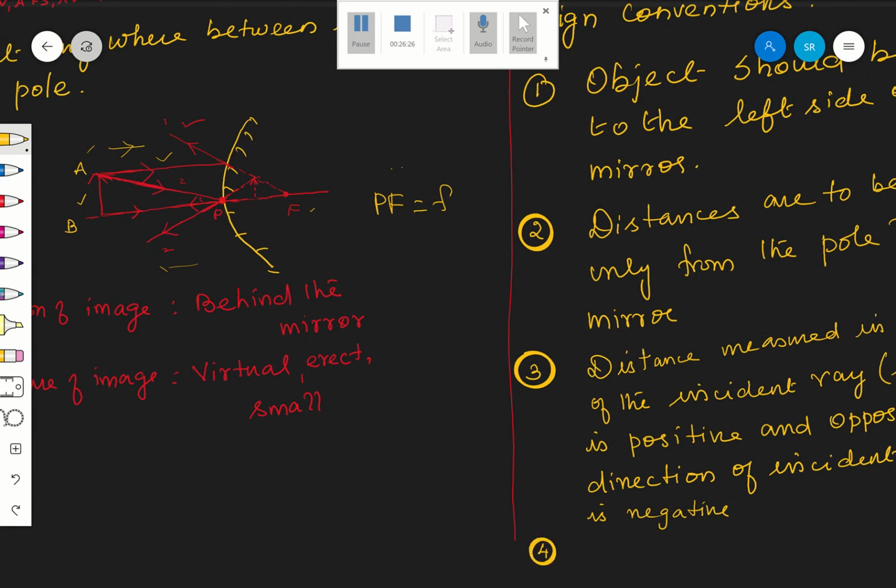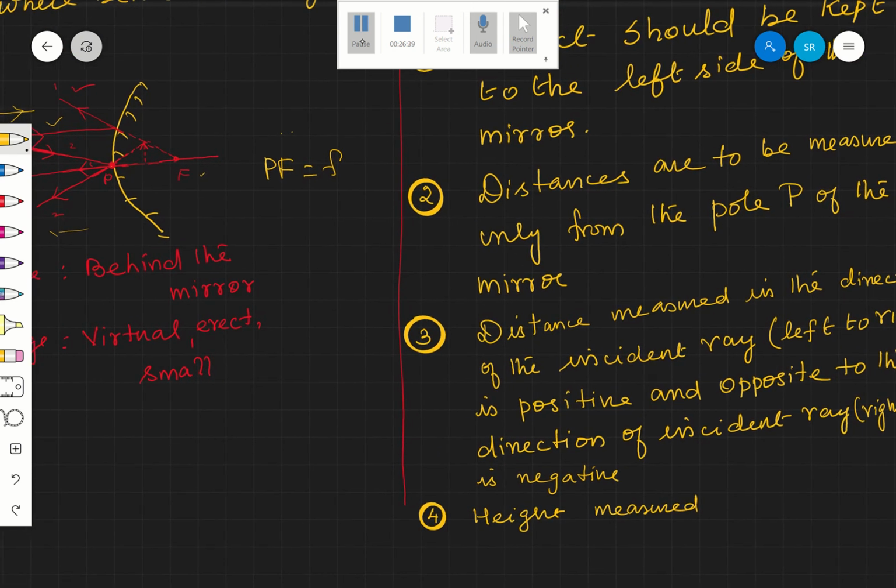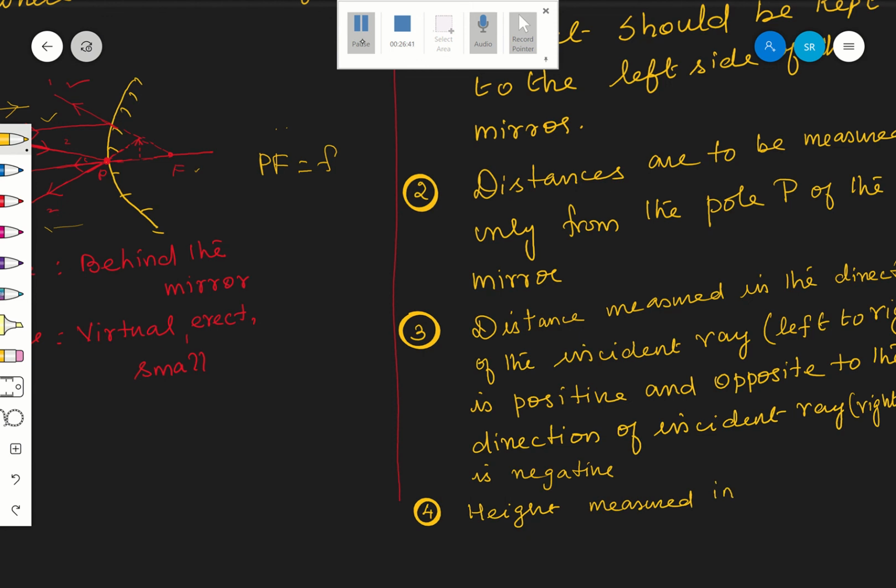See, height measured. Sorry, it is not in the direction.